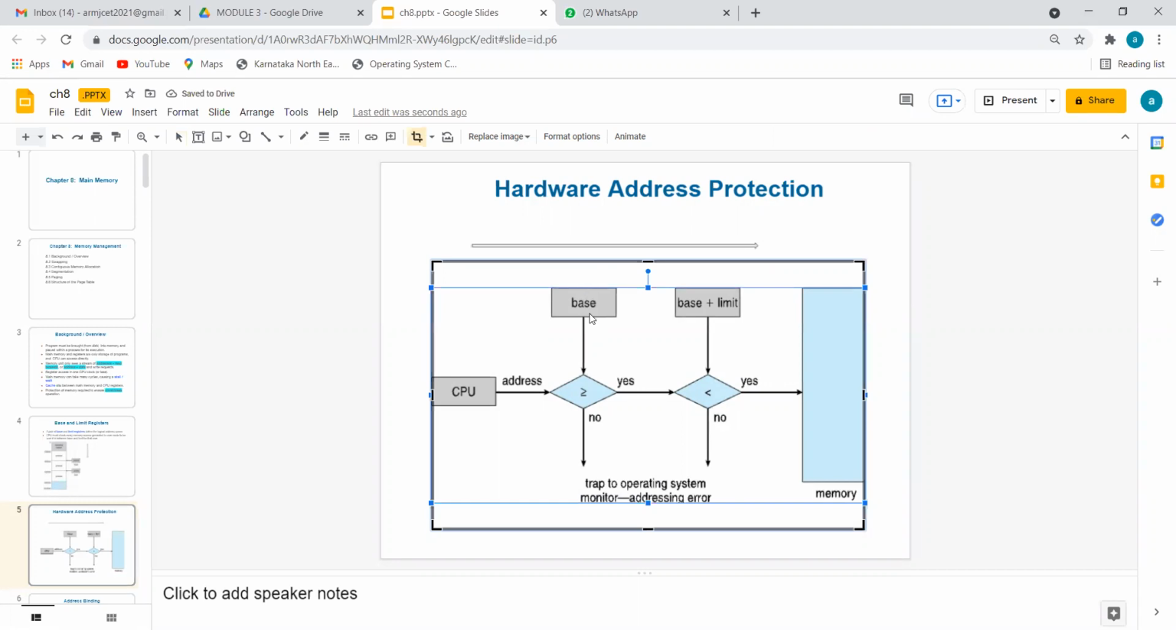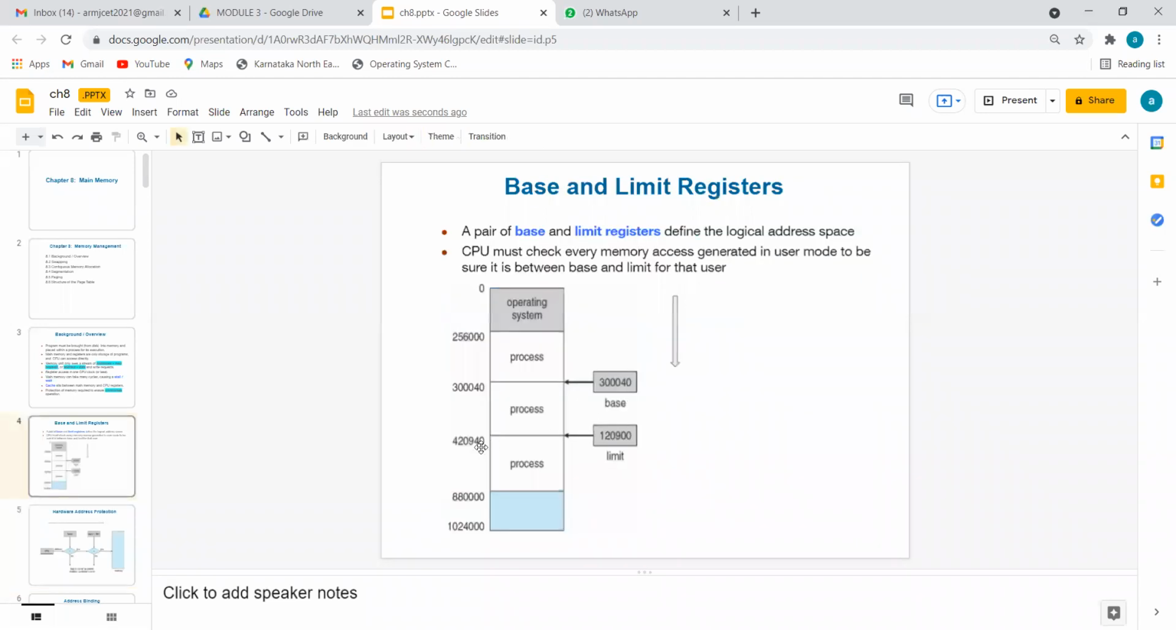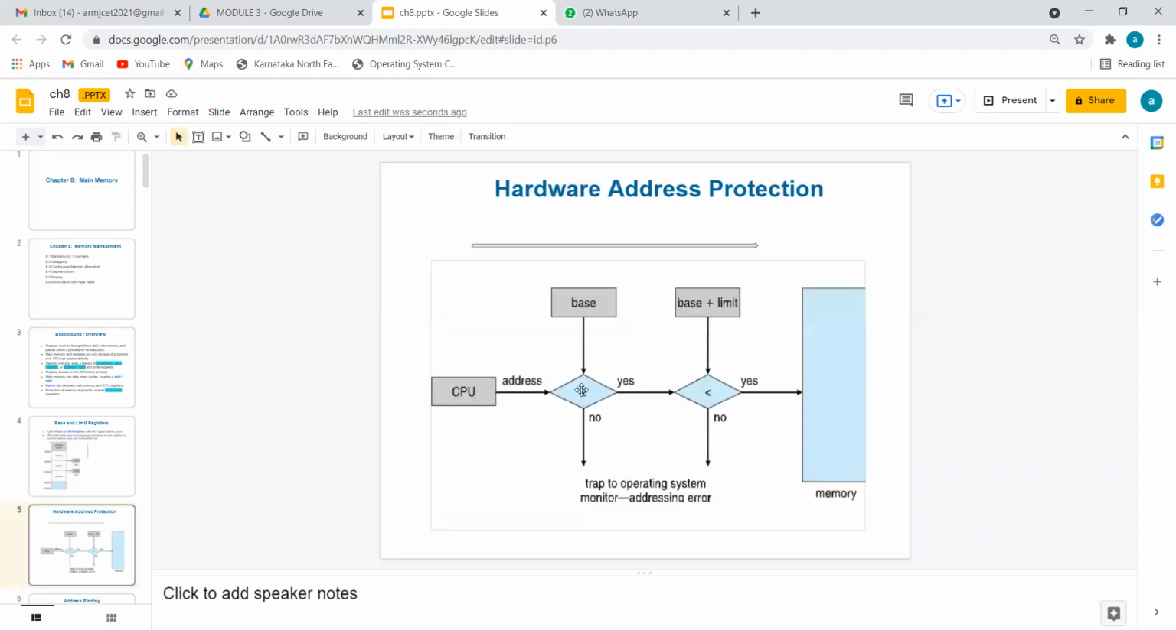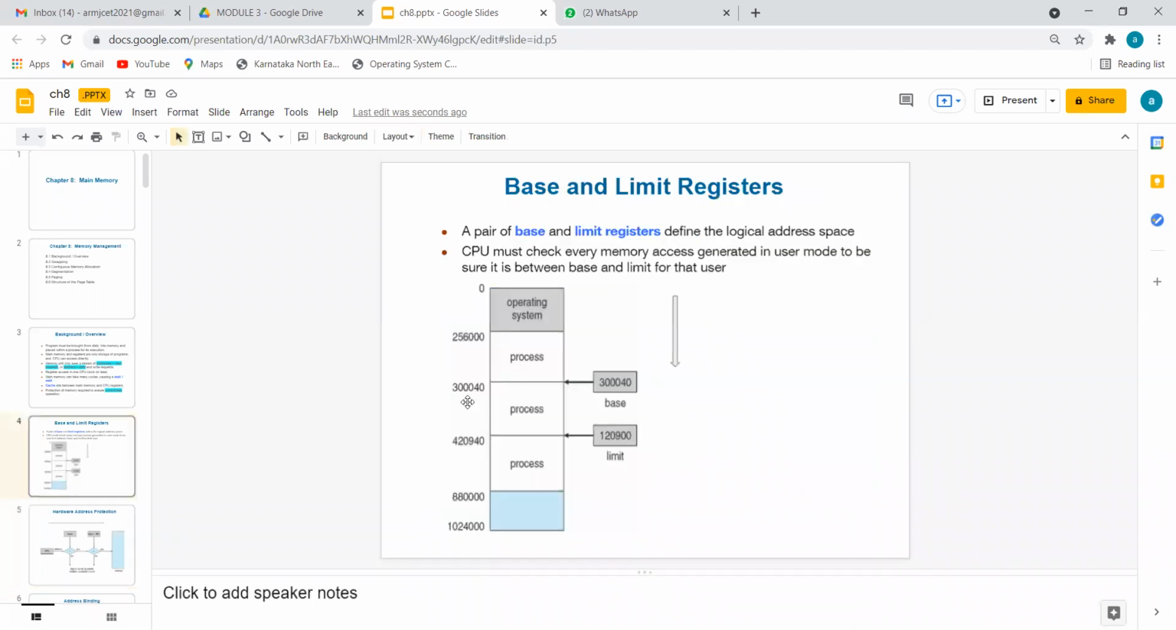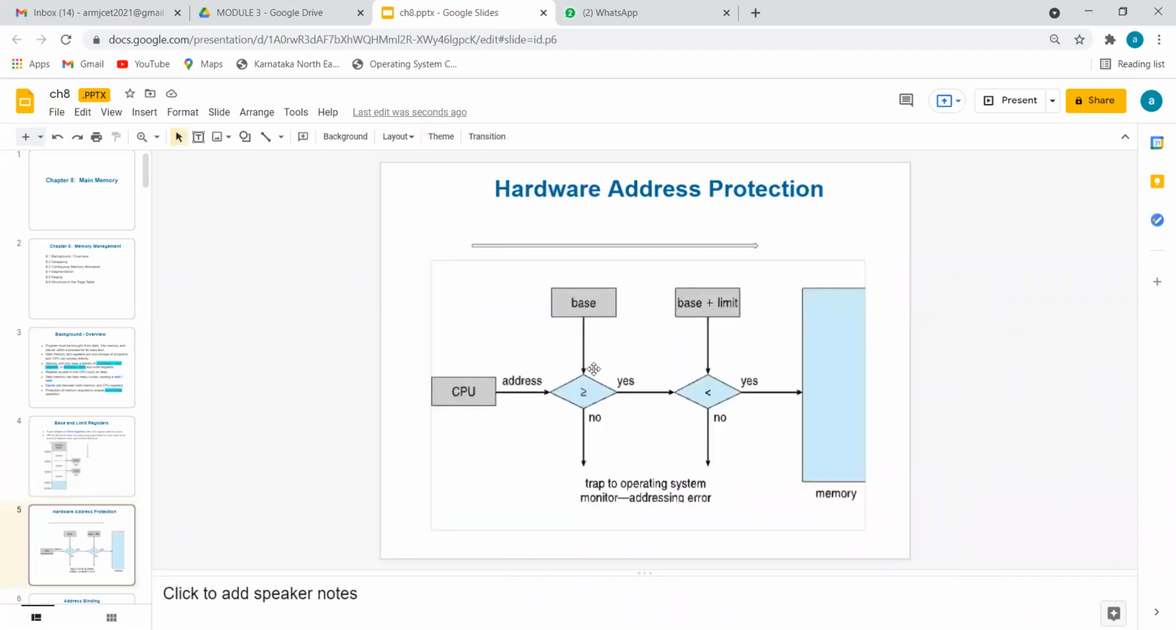What is the base for process 2? 3,40,000. What is the limit? Here you substitute 1,20,940. So base is 3,40,000, hence base plus limit is 4,20,940. Let us substitute some values here. The CPU will generate address 3,40,000. Is it equal to the base? Yes means go here. No means it's an error.